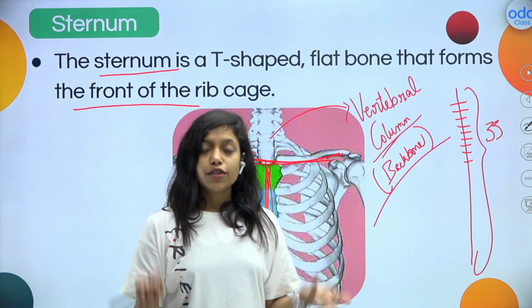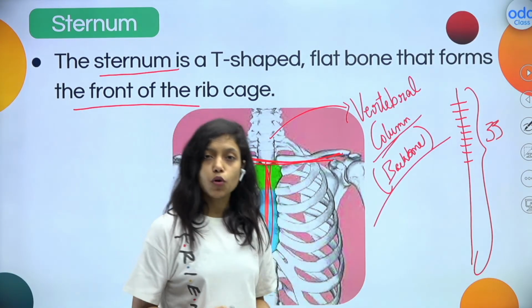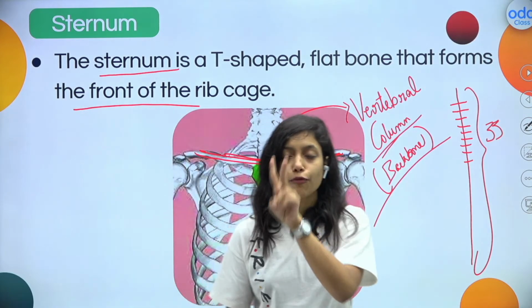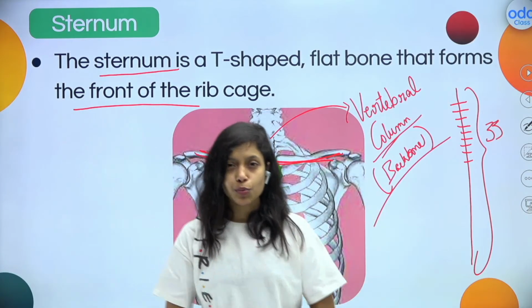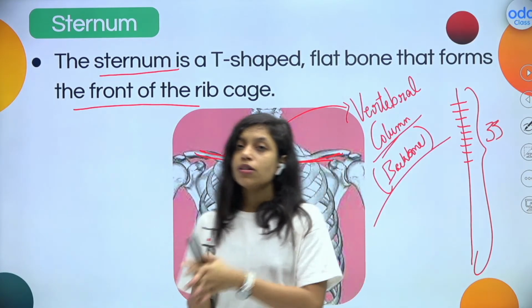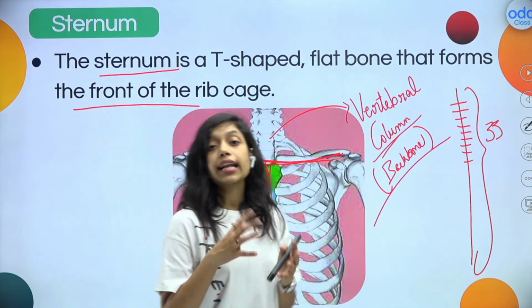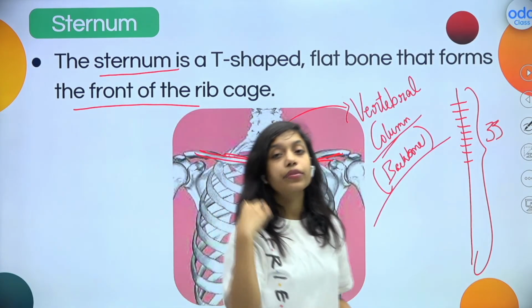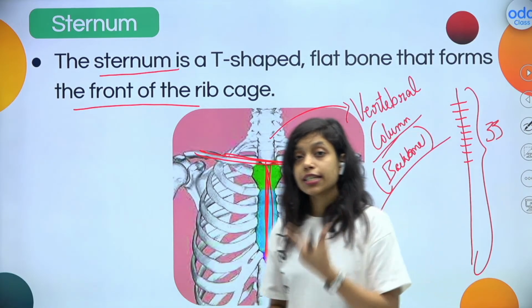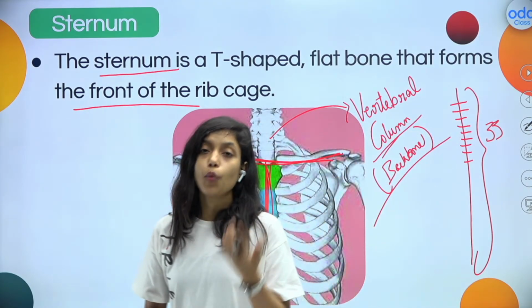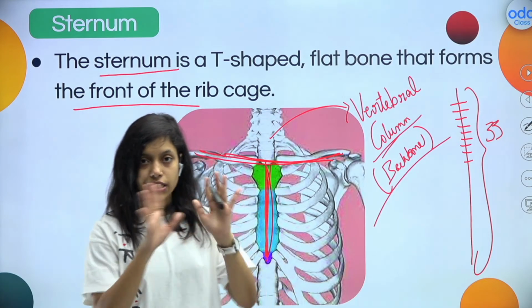This was all about division. Then we learnt about the skull bone. Skull bone is made up of two types of bones, cranial and facial bones. In total we have 22 bones. Cranial we have 8 bones, facial we have 14 bones. And the largest bone in the skull is our mandible, the lower jaw bone. And of course, it is the only movable bone present in our skull, right?